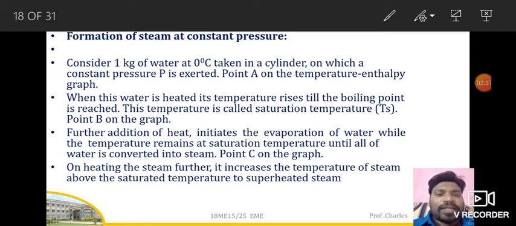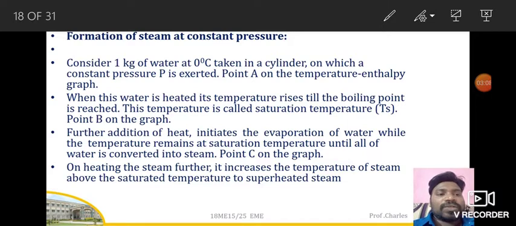We will draw a graph of how steam is formed from water at 0 degrees Celsius. If you give heat to 1 kg of water, the water takes the heat and is converted into steam. If we put it in a temperature-enthalpy graph, we will understand clearly how steam is formed and what different stages it comes across.